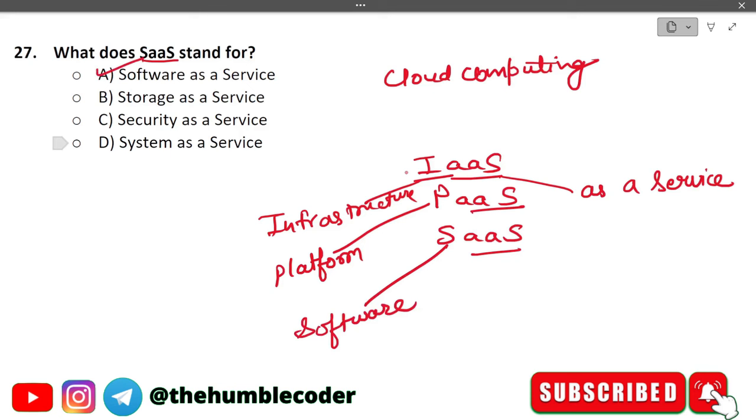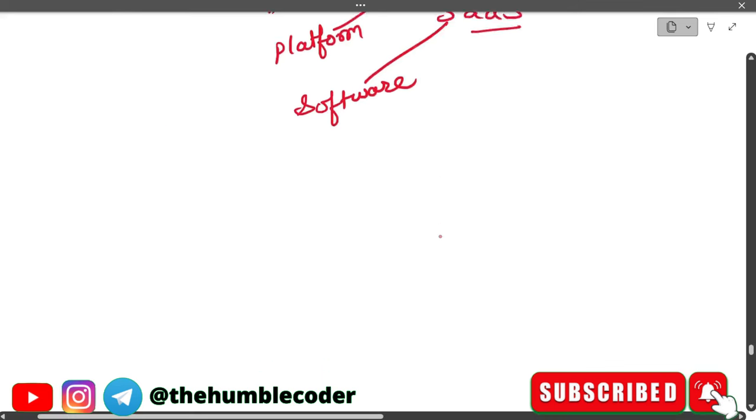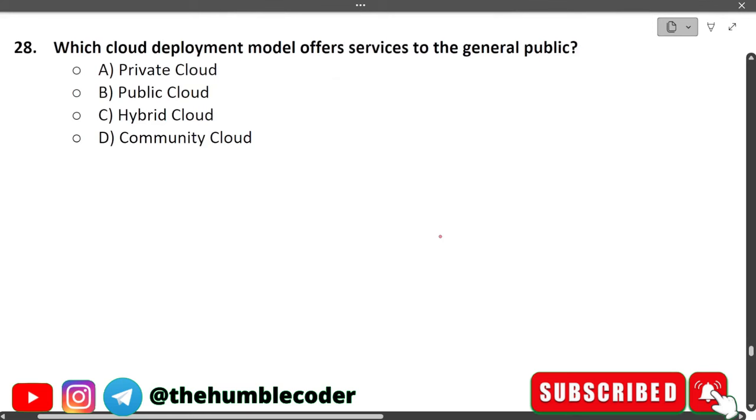Now, just by looking at one question, we have already seen three questions, because you might get a question on any of these. What does IaaS stand for, or what does PaaS stand for? You have to answer in this way, giving the full forms. Moving on.